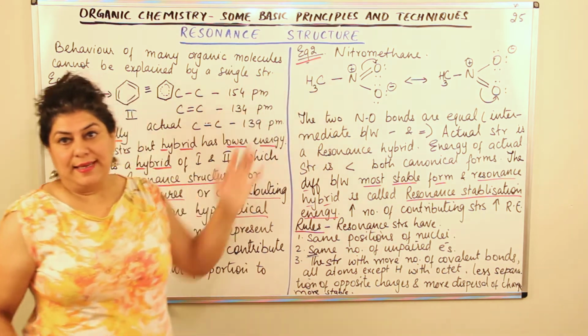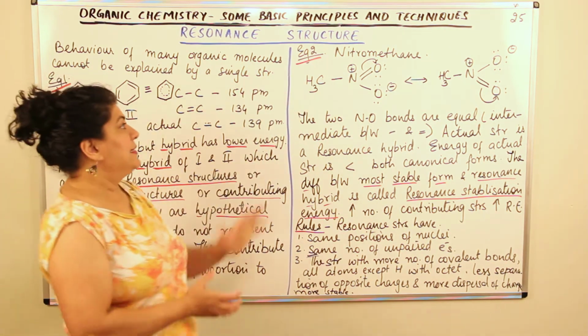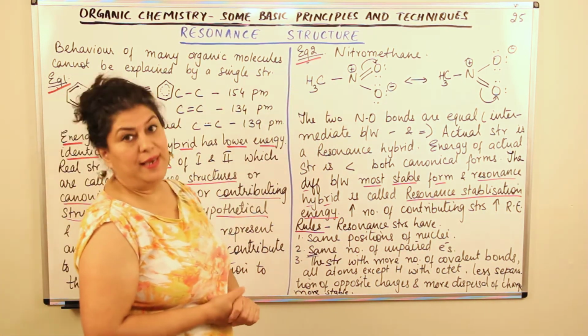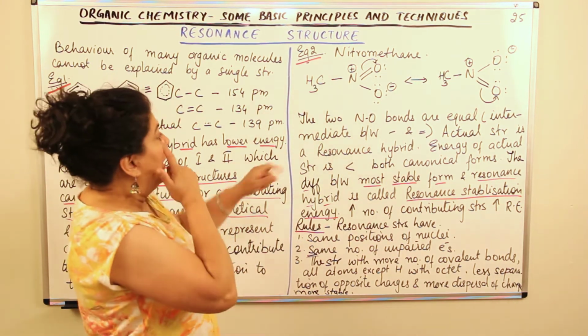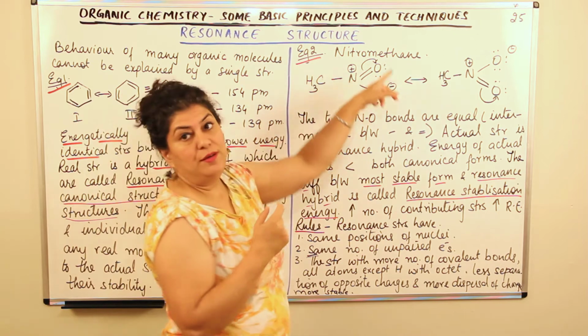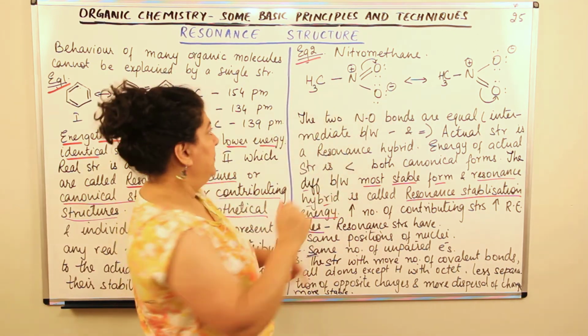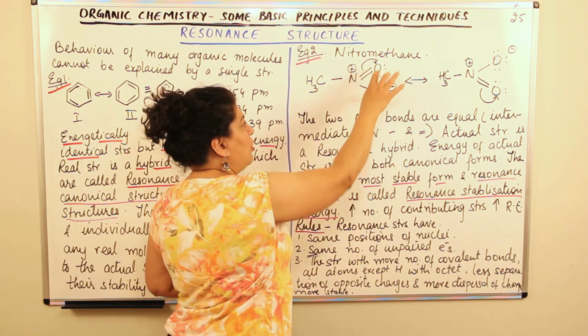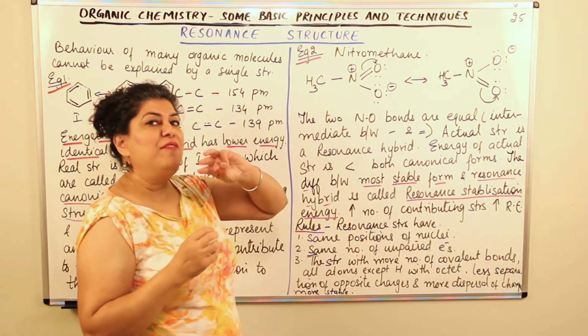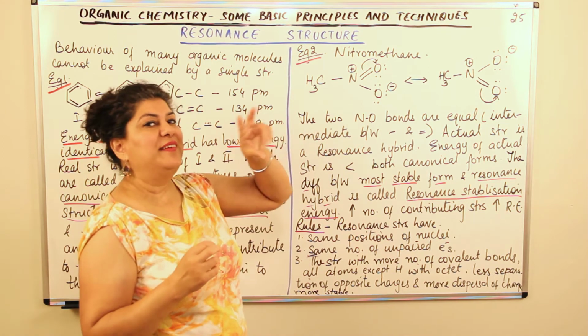Now let us take the second example. Like here we took benzene, the second example is nitromethane. If you draw the structure of nitromethane, what do we get? We get CH3NO2, which is nitromethane. There's a bond between carbon and nitrogen, and of these oxygens, one has a double bond and the other has a single bond.